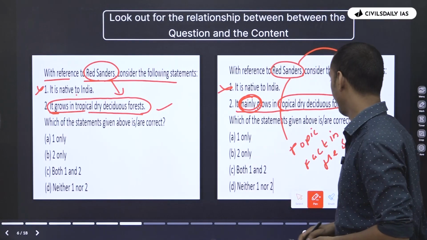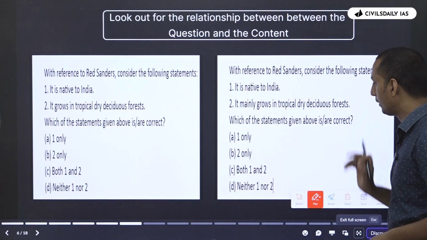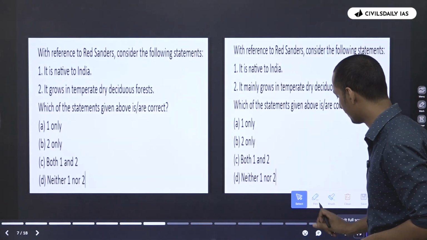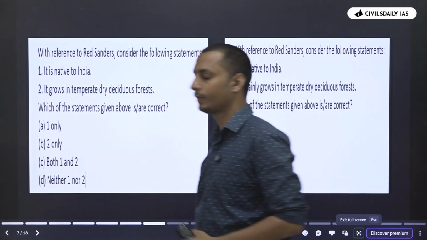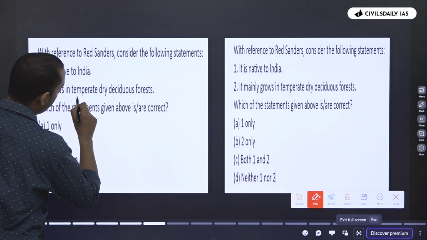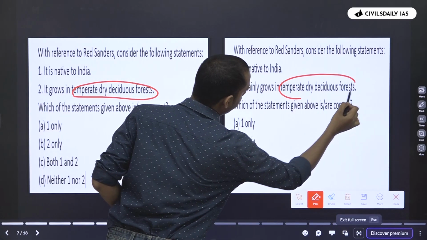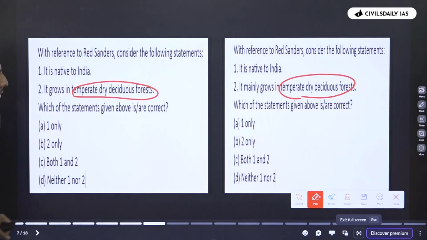Now what if I change it from tropical dry deciduous forest to temperate dry deciduous forest? As you can see here, I have changed it to temperate dry deciduous forest. Now read the statement.